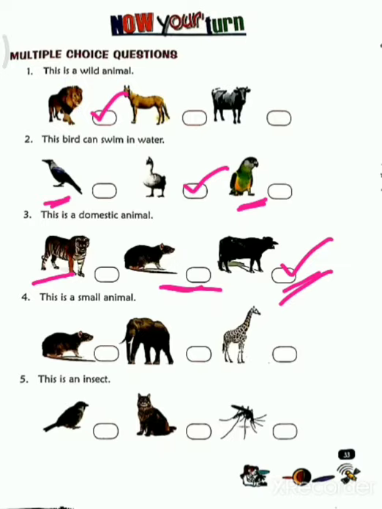Then this is a small animal. Giraffe and elephant cannot be a small animal because you know how big they are. So your answer is rat. Then this is an insect. All of you know that a bird or any animal is not an insect. Insect only, this is your mosquito. You know insects are very small. So your answer is insect. So we have finished the multiple choice questions.